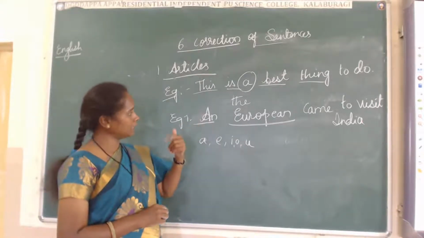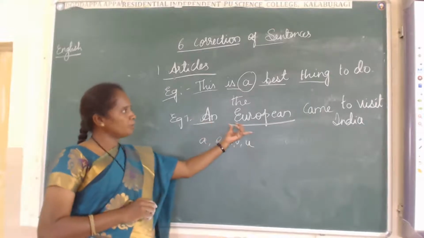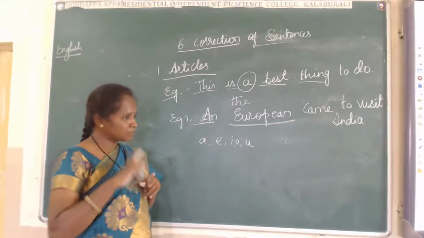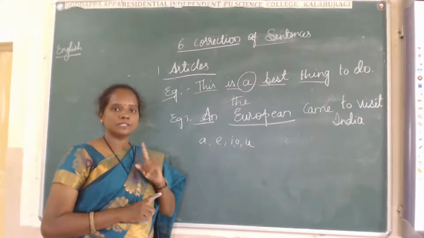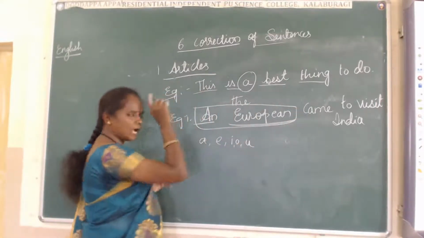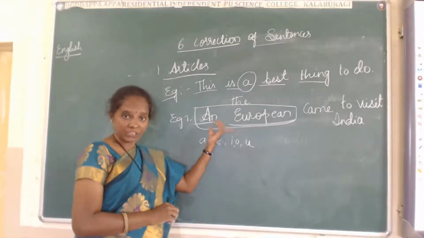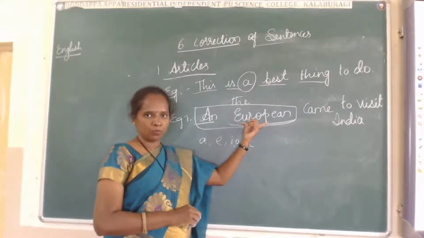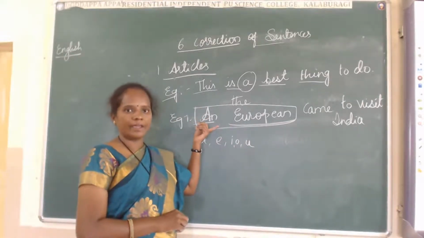Then why do they say this is wrong? European, I tell you, it depends on sounds. This is mainly about sounds, and this is very important, you have to remember it for your exam and for your lifetime. This example, especially European: whether we have to use the, an or a.